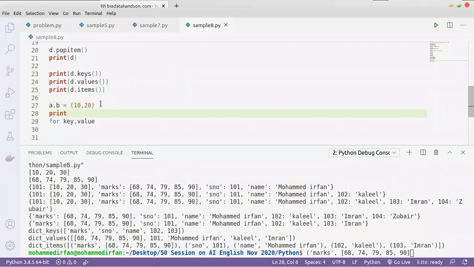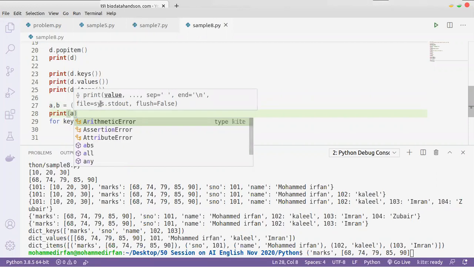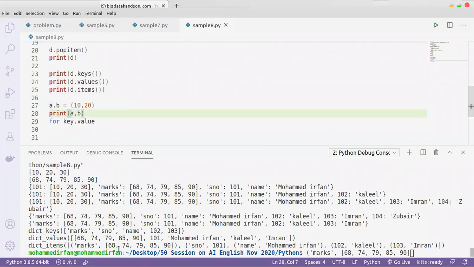It will assign 10 to a and 20 to b. Compare this with this: I'm having key, value here. What will happen with these two values? This will be assigned to key, and this will be assigned to value. This is the use of the d.items function.